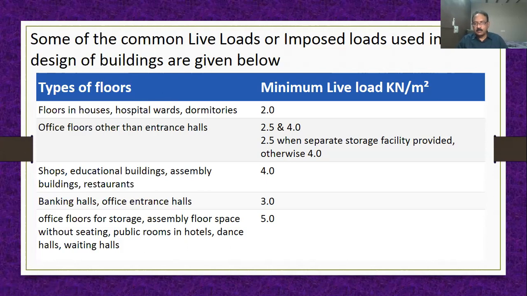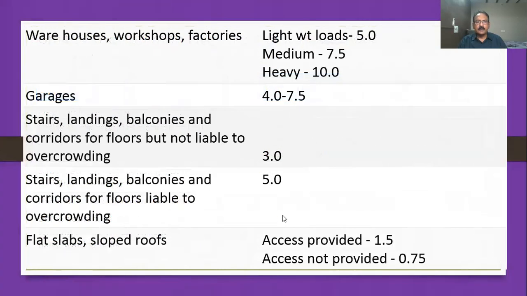For storage of some equipment, for example computer peripherals in an office, they will keep everything in a room and issue from the storeroom. Some stationery items, your storerooms. For those floors, the minimum live load to be considered is 5 kilonewton per meter square.